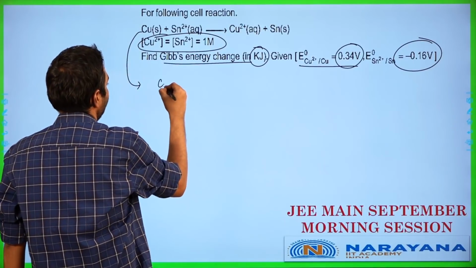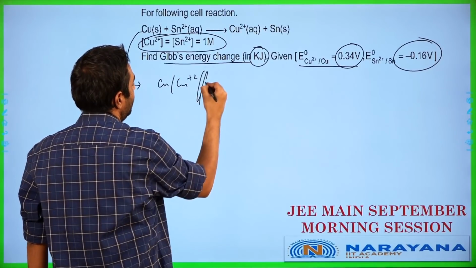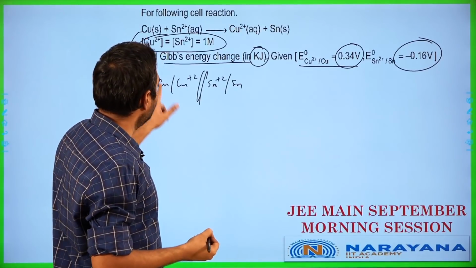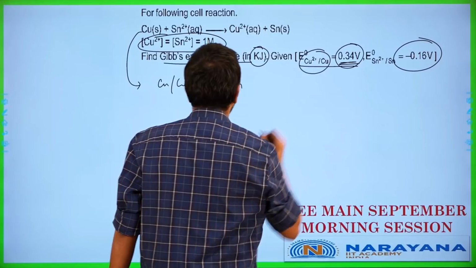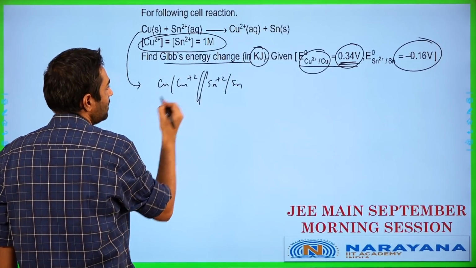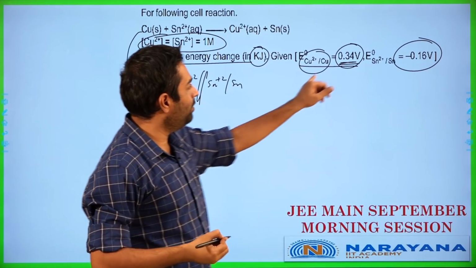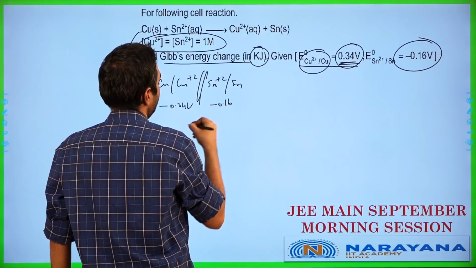So copper is undergoing oxidation to become copper plus 2 and we'll end up having tin plus 2 undergoing reduction to become tin. So copper gives copper 2 plus over here. Now copper 2 plus to copper is given as 0.34, meaning copper becoming copper 2 plus is actually going to be minus 0.34 volts. Tin 2 plus becoming tin has been given as minus 0.16, so this works out as minus 0.16.